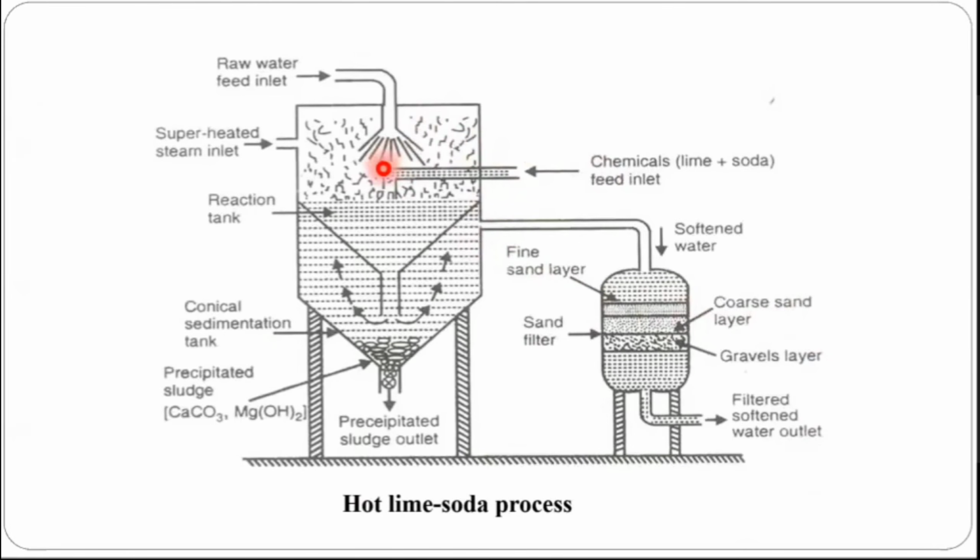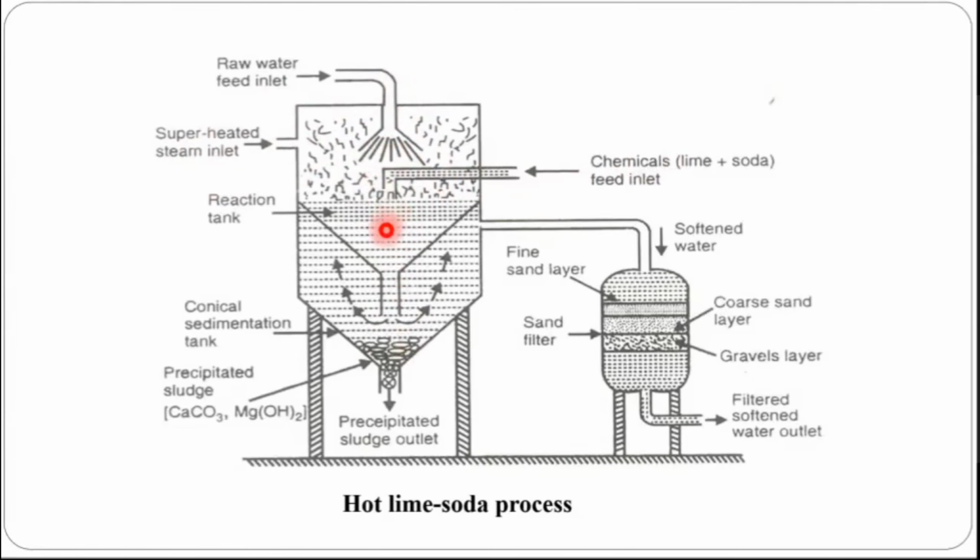Here there are 3 parts of this particular instrument. This can be the first part, this the second part, and this the third part. In this part, we are adding some chemicals, lime and soda. The raw water or feed water is passed here. Superheated steam is passed, so that due to the heat and these chemicals, the hardness causing salts react here, and there is formation of some scum or precipitate, in the form of sludge.